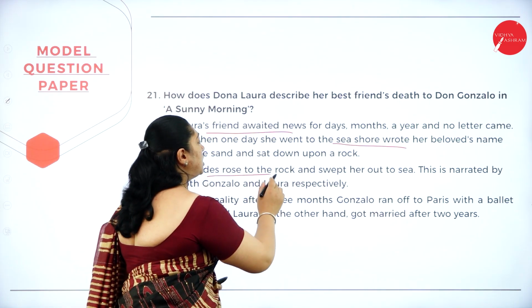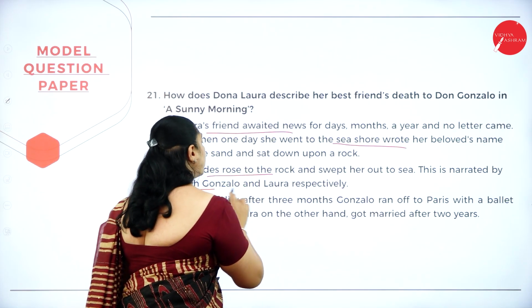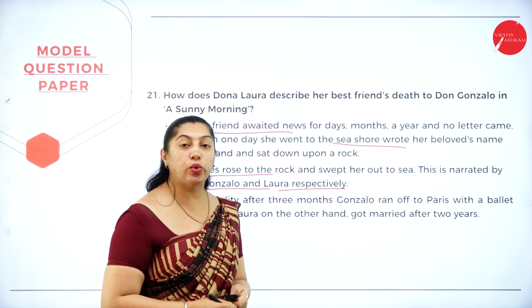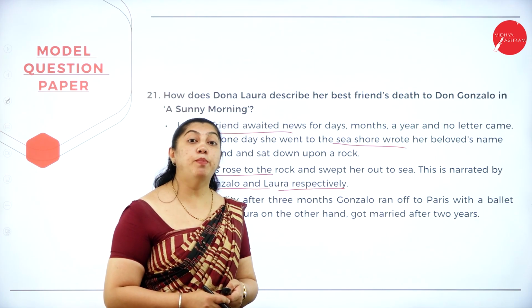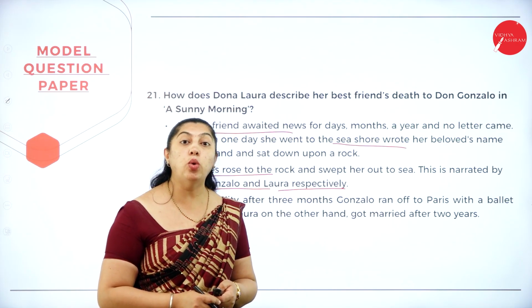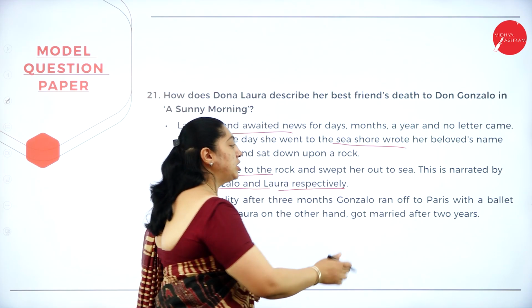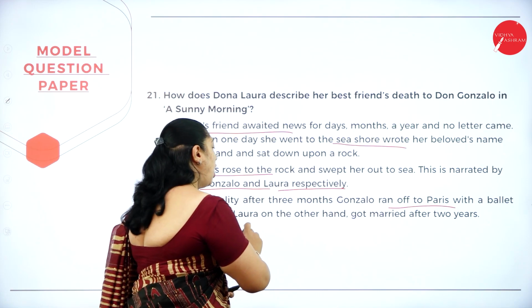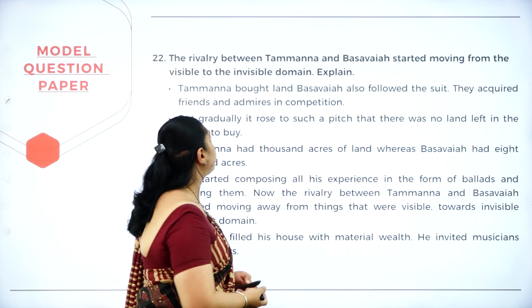And the tide rose to the rock and swept her out to sea. This is narrated by both Gonzalo and Laura respectively. Whatever story was created by both Laura and Gonzalo, it was utterly a lie. Both knew that they were lying, but they pretended as if they didn't know. But in reality, after 3 months, Gonzalo ran to Paris with a ballet dancer, and Laura, on the other hand, got married 2 years later.